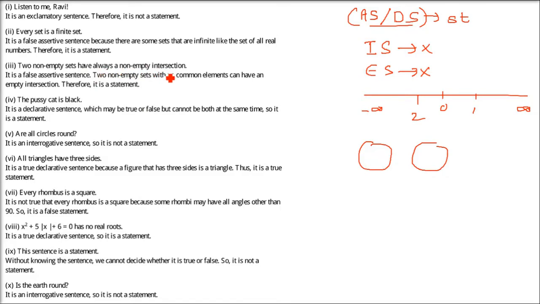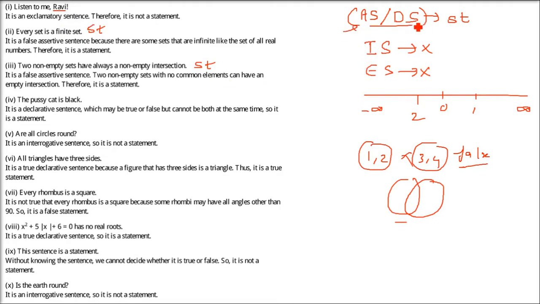Non-empty intersection means that if you intersect them, it will be non-empty. Always, that is the question. If the sets are 1, 2 and 3, 4, there will be no intersection. So this is false, but still it is a statement. It's an assertive sentence. So it is a statement, though it may not be true every time.